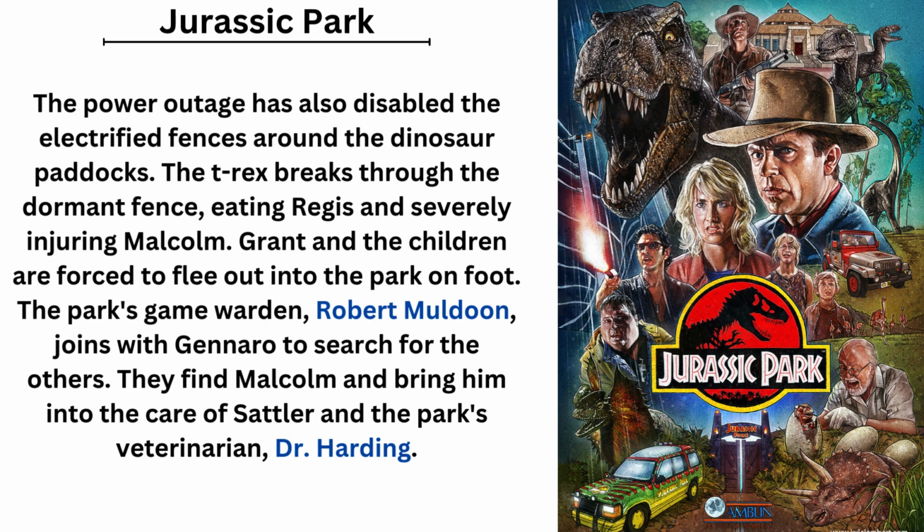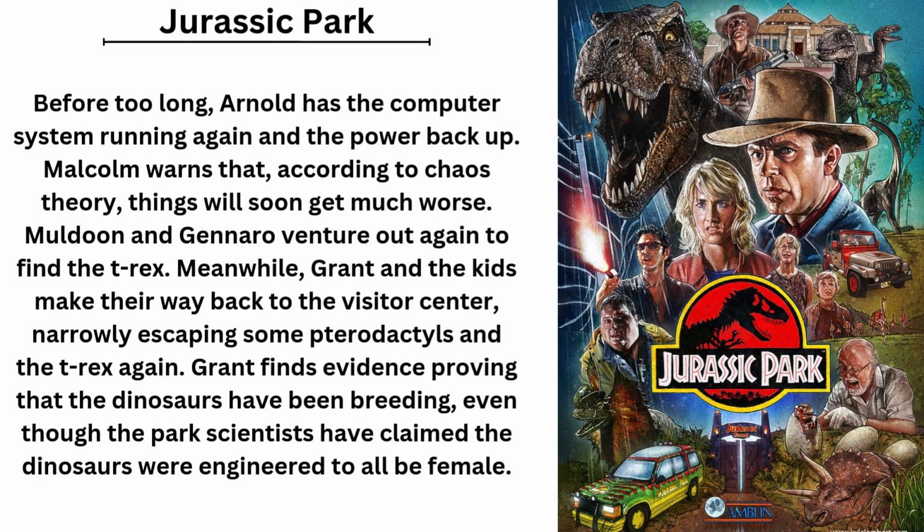The park's game warden, Robert Muldoon, joins with Gennaro to search for the others. They find Malcolm and bring him into the care of Sattler and the park's veterinarian, Dr. Harding. Before too long, Arnold has the computer system running again and the power back up. Malcolm warns that, according to chaos theory, things will soon get much worse. Muldoon and Gennaro venture out again to find the T-Rex.